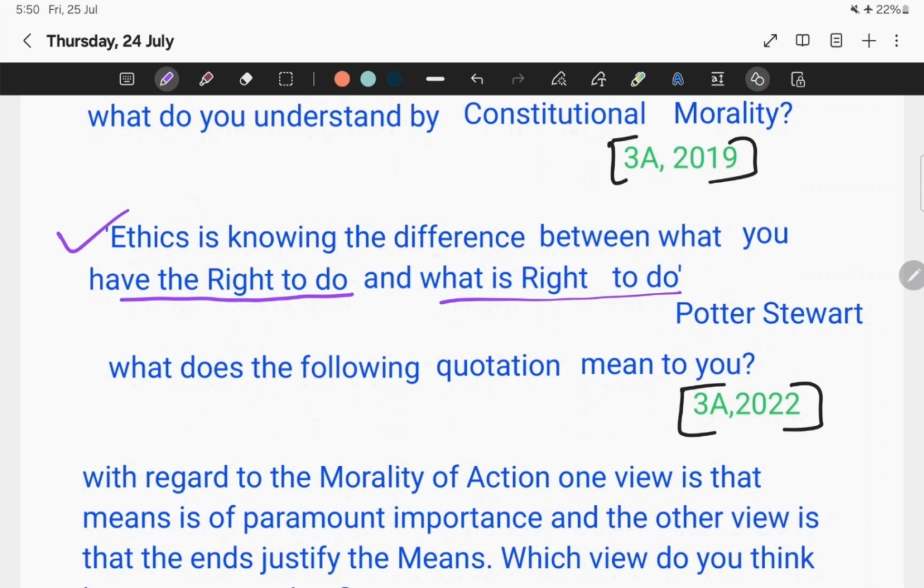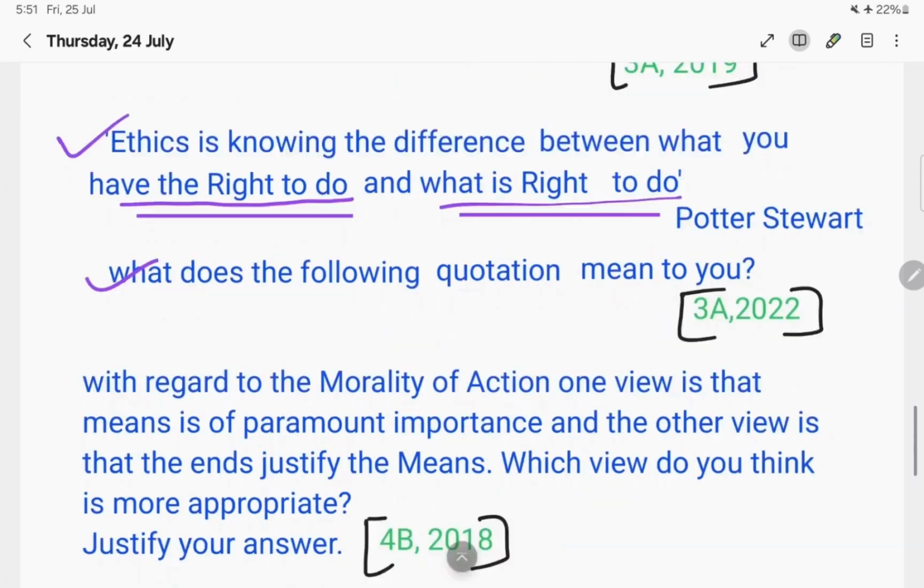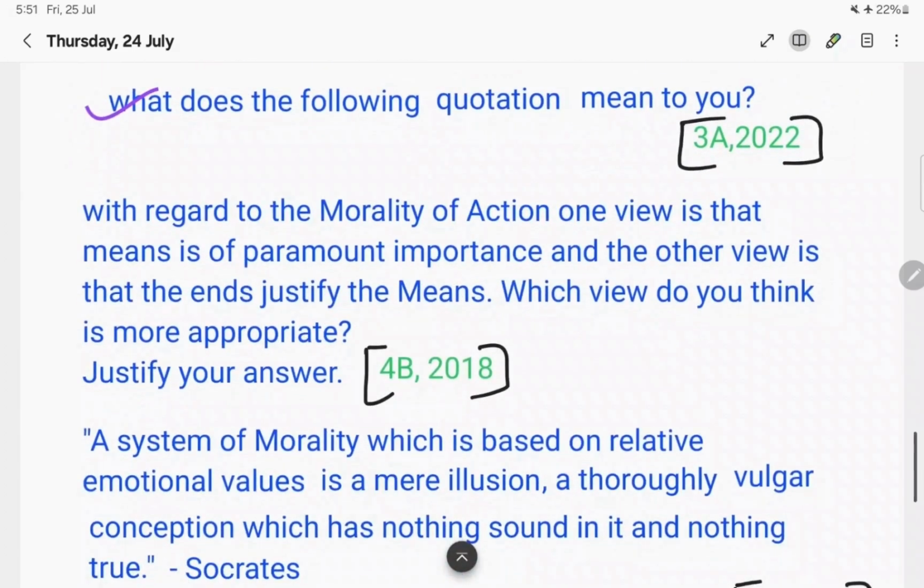The question is, what does the following quotation mean to you? So what was the quotation that they have given? Ethics is knowing the difference between what you have the right to do and secondly what is right to do. So this is the quotation that they have given, and we need to answer what the following quotation means to us. And I did not write any answer from here. I just saw these particular questions.